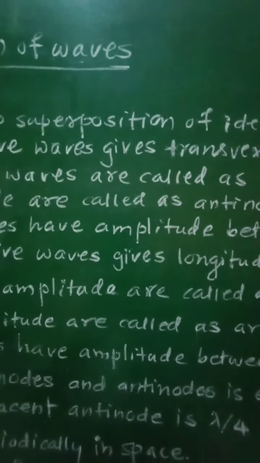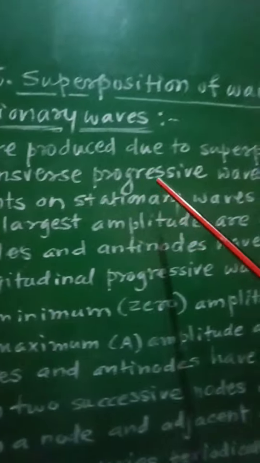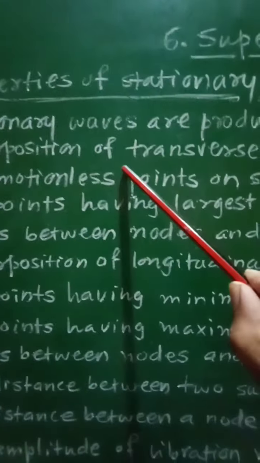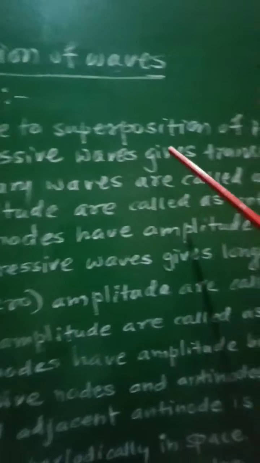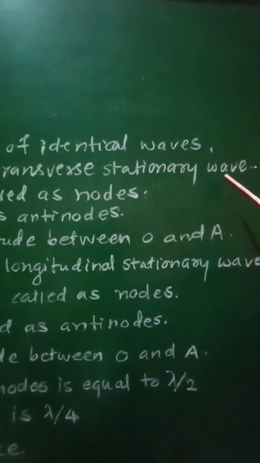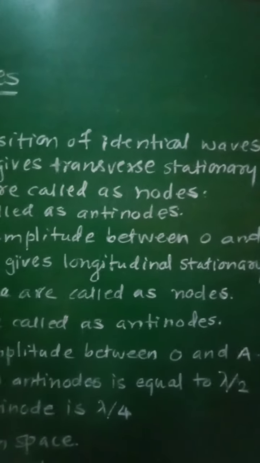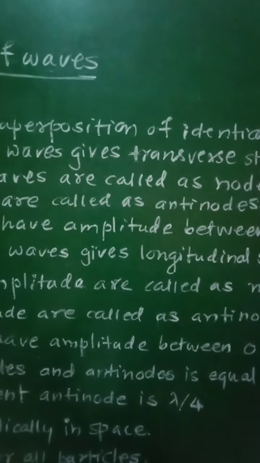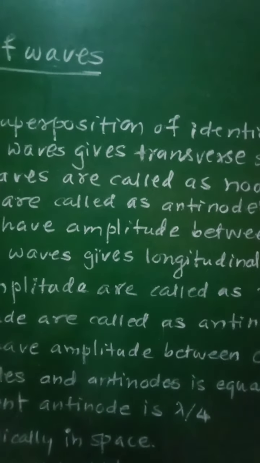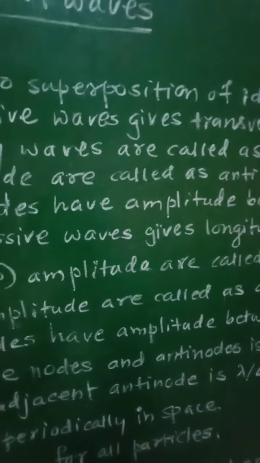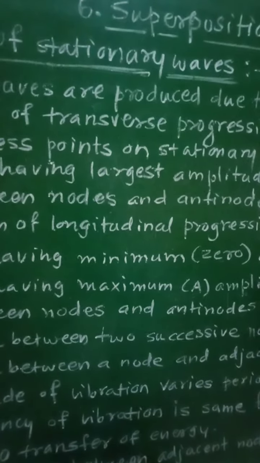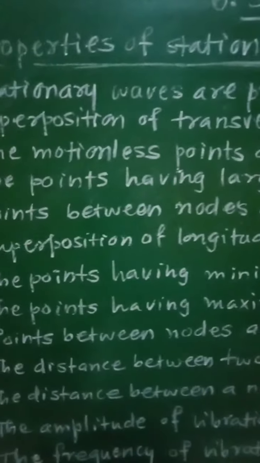Second property, superposition of transverse progressive waves gives the transverse stationary wave. That means if two identical transverse progressive waves superimpose or interfere with each other, the resultant wave is a transverse stationary wave.